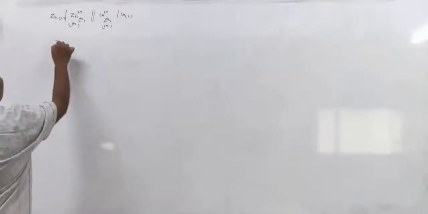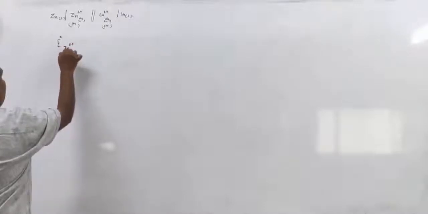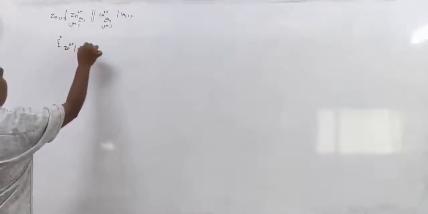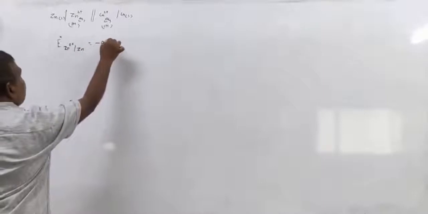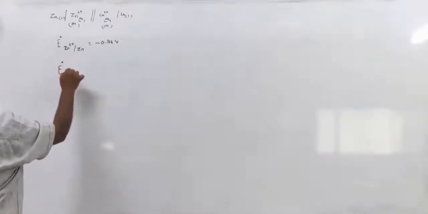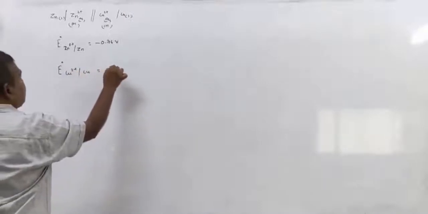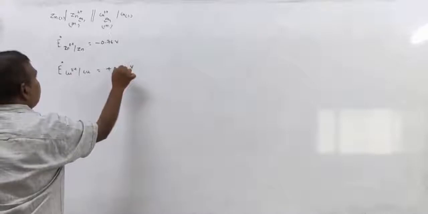So we know E naught of Zn2+ to Zn is minus 0.76 volts. E naught of Cu2+ to Cu is plus 0.34 volts.